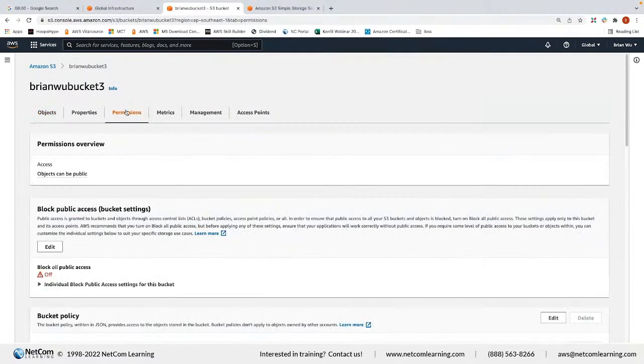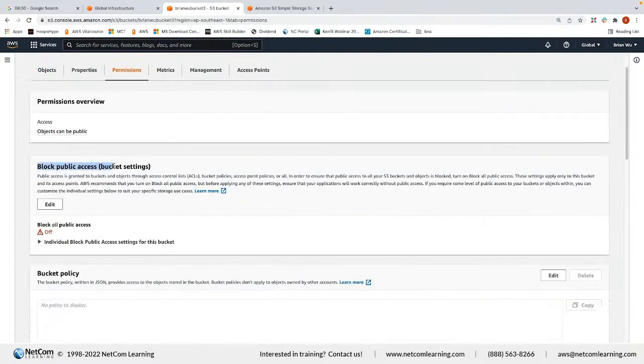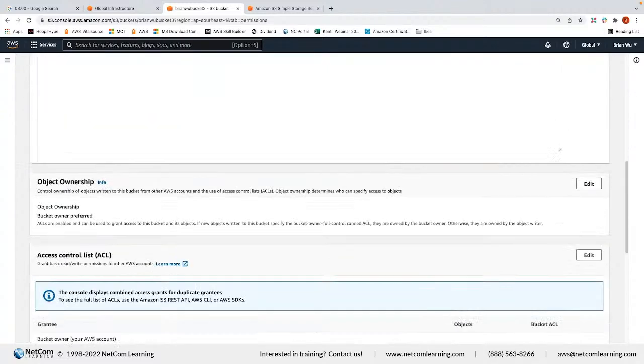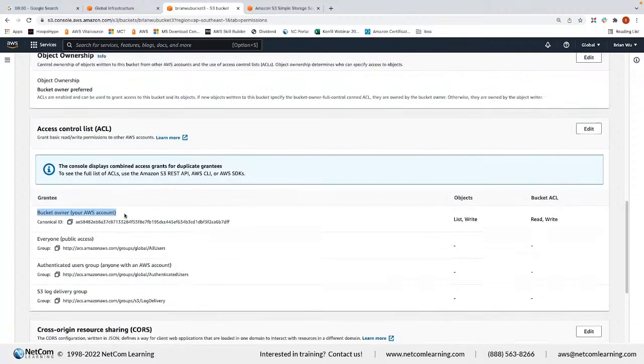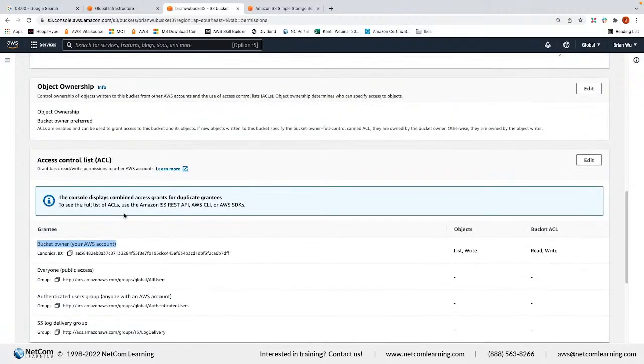First of all, if you go back to permission, block all public access means block the world from touching it. All right, and then access control list. I just changed the access control list. However, the access control list, as you can see, is not so granular. You can allow the public, you may allow another AWS account, but we cannot say Peter, Mary would be able to touch, John could not touch.